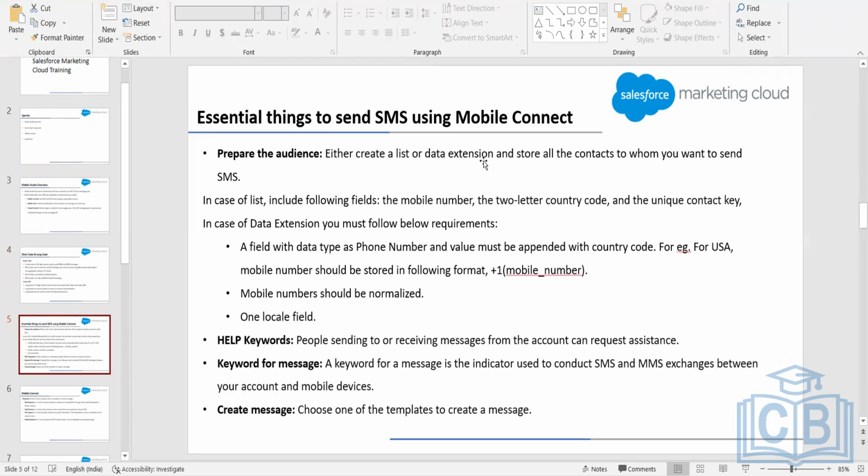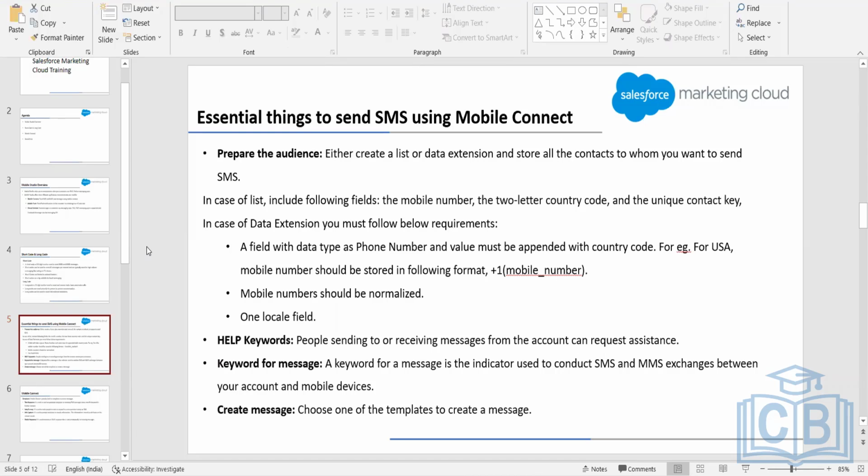we are going to look at the different things that we require if we want to send the SMS. We discussed that we need the short code or the long code. Apart from that, we need the audience, right, to whom we want to communicate. We are going to store our customers either in a list or a data extension. There are a few things to keep in mind if we store the data in the list, and a few things to keep in mind if we store the data in the data extension.